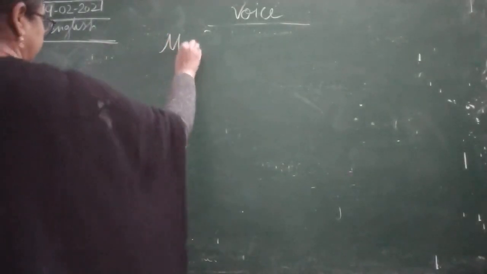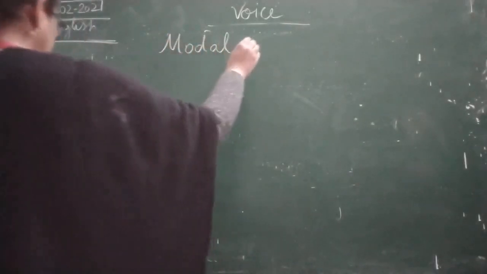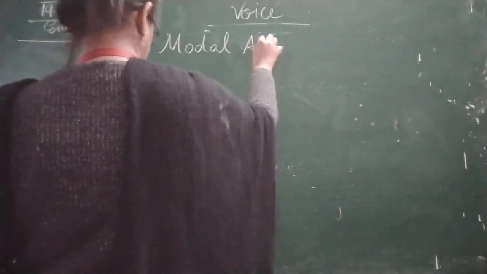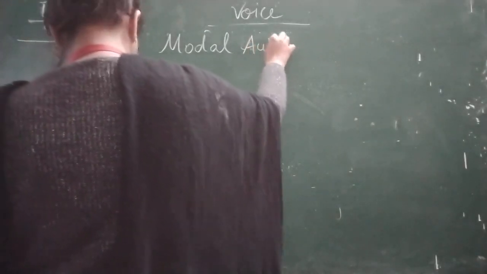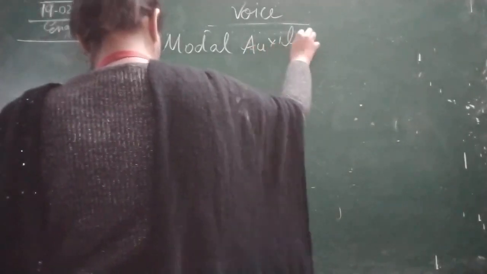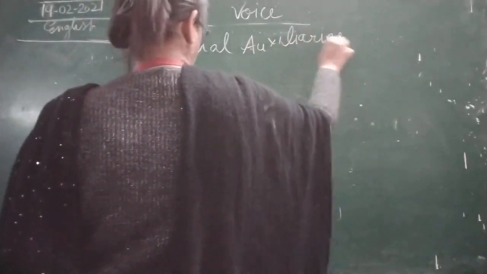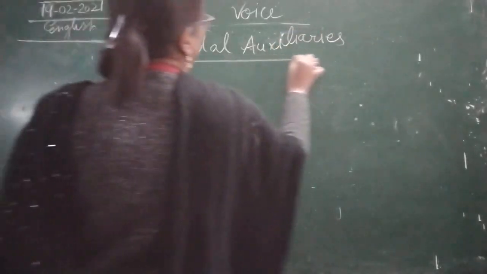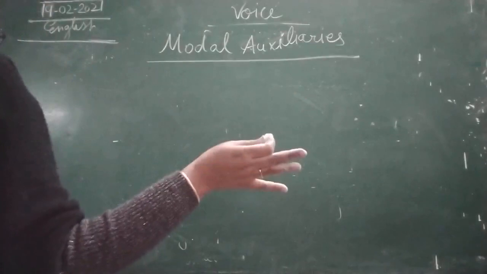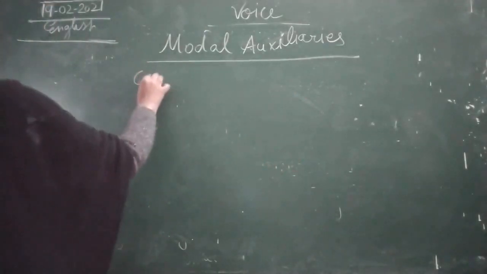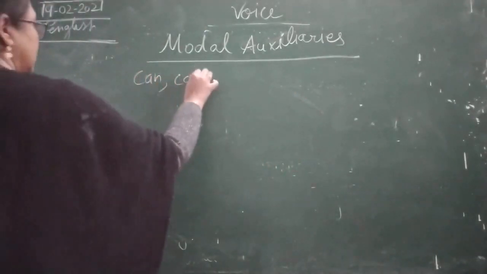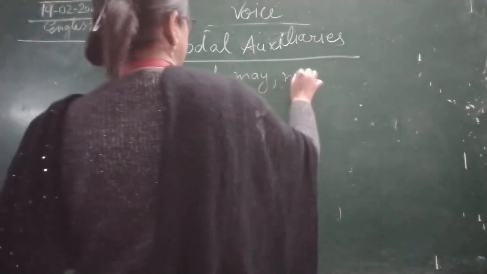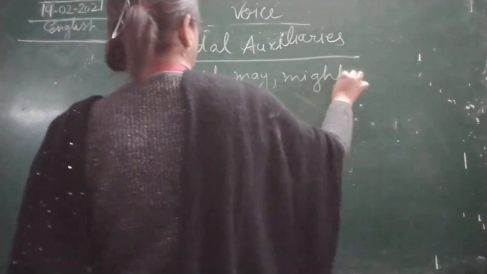Modal auxiliaries. What are modal auxiliaries? Can, could, may, might, ought, should, would, must, and ought to.